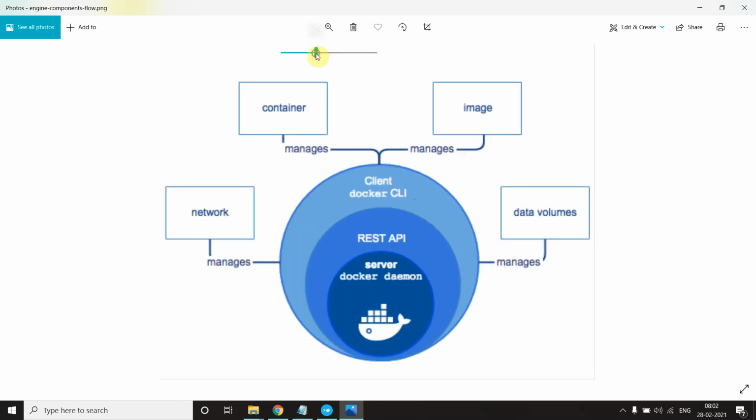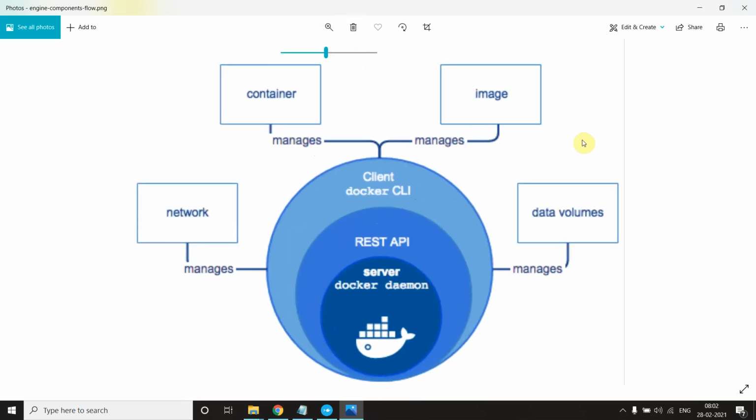Let me tell you how they interact. For now just leave these two things, the container and image; forget about them for now. This is our client, the two shortcuts we got, and I click on this one. This is a client, nothing more. You type some command, you fire some command on it, and it will take your command and go to the server and say I need this thing, and the server will give the particular response, just like your browser and some website work.